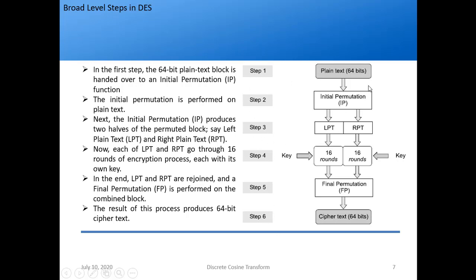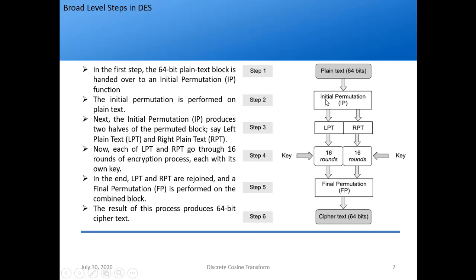In the first step, we have the plain text, which is 64 bits. It is given to something called the initial permutation. So in the first step, the 64-bit plain text block is handed over to an initial permutation function. That is what I said, right? Whatever I am saying is just written here. So again, you don't have to byheart this. Just understand this diagram, draw it in the exam, and write it down in your own words.